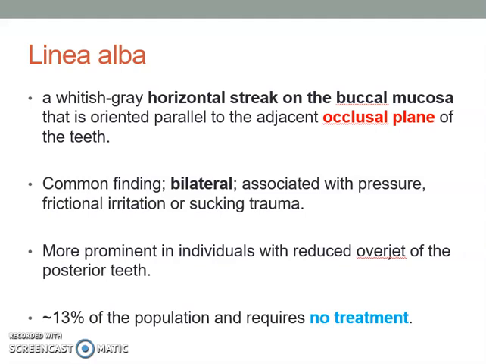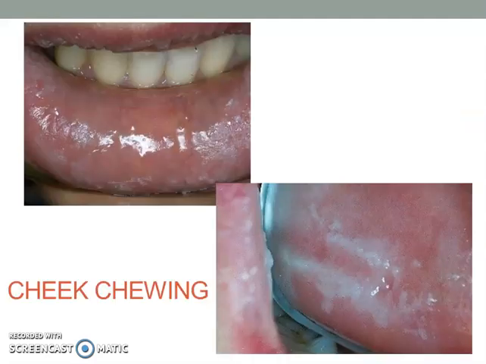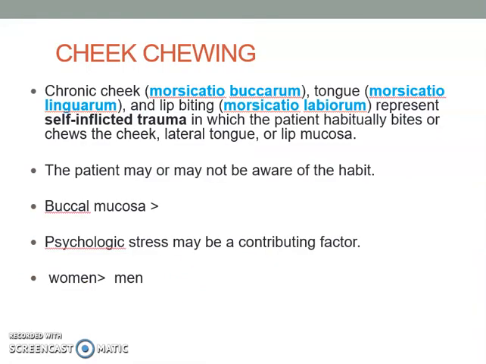Okay, next lesion is cheek chewing. As you can see here on the labial surface of the patient, there's a whitish shaggy appearance, and in this area on the buccal mucosa, again a much thicker shaggy whitish lesion. So what is cheek chewing? Cheek chewing consists of a few types: Morsicatio buccarum on the buccal mucosa, Morsicatio linguarum on the tongue, and Morsicatio labiorum on the lips.